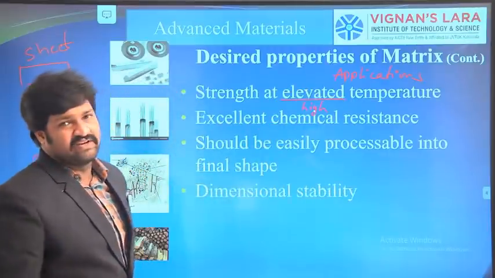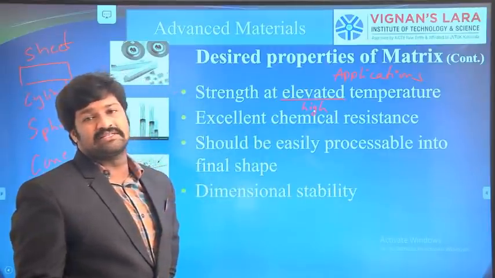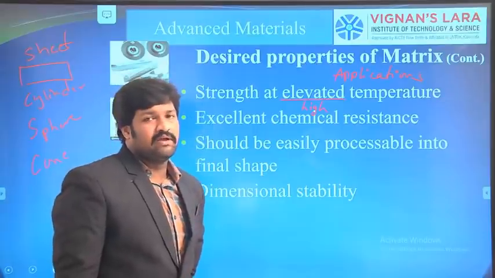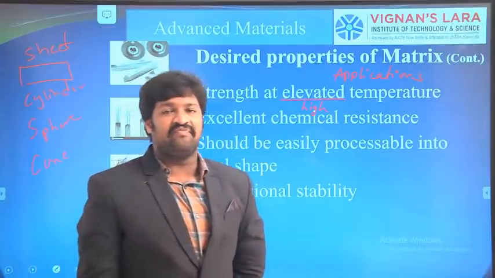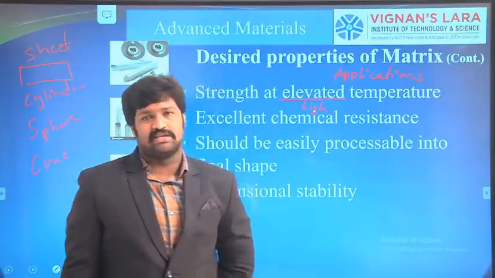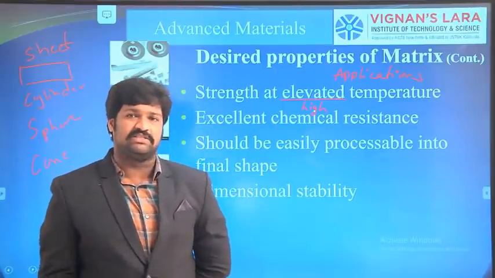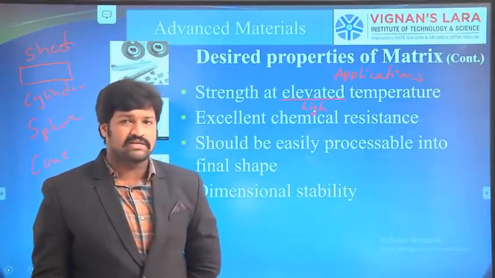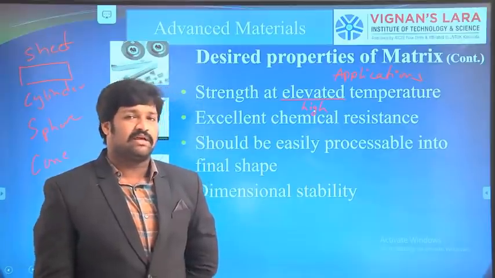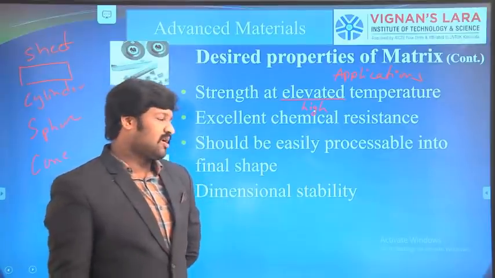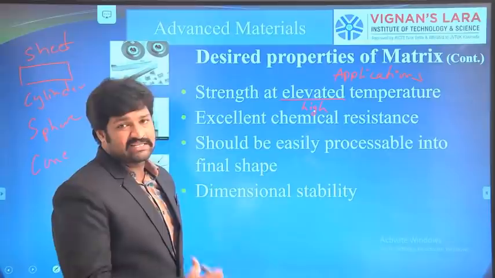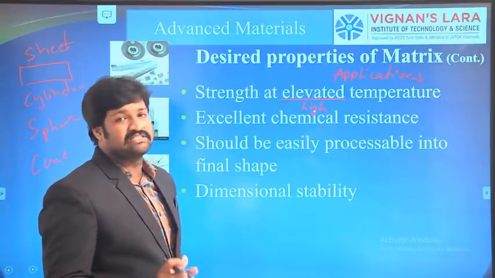The next one is that it should have high dimensional stability. Many materials, if exposed to temperature, will change dimensions, either contraction or expansion, depending on the material. So the selected matrix material should have high dimensional stability.